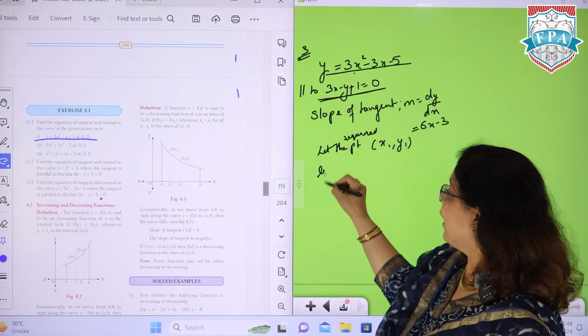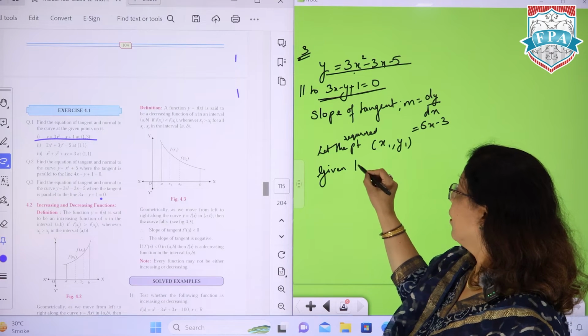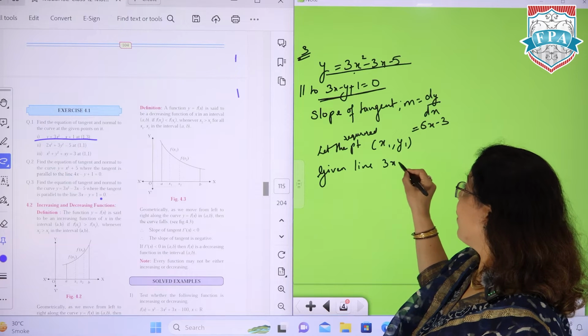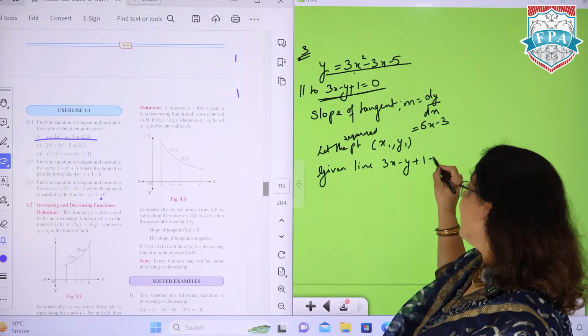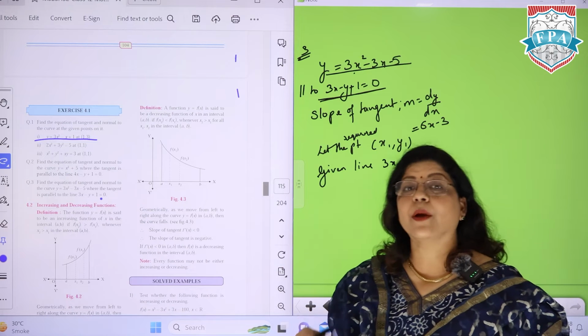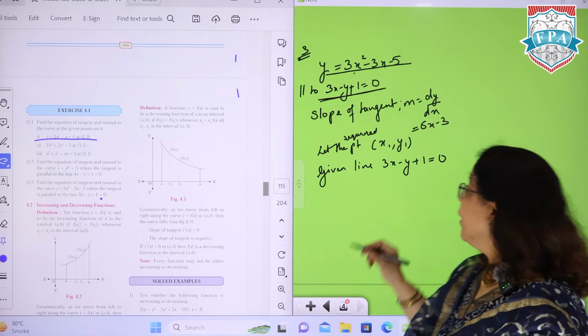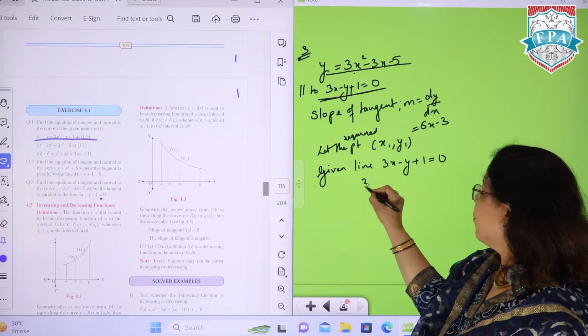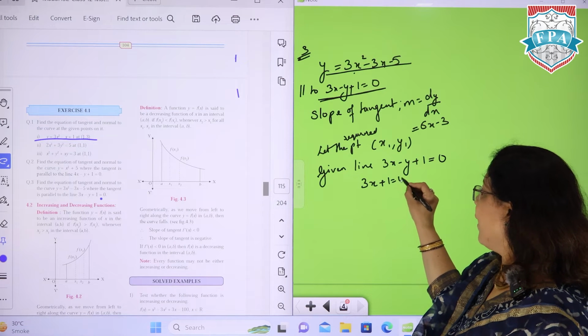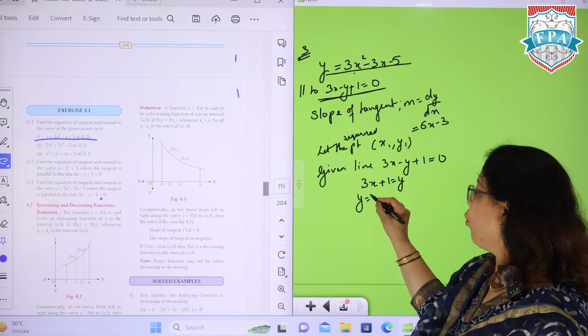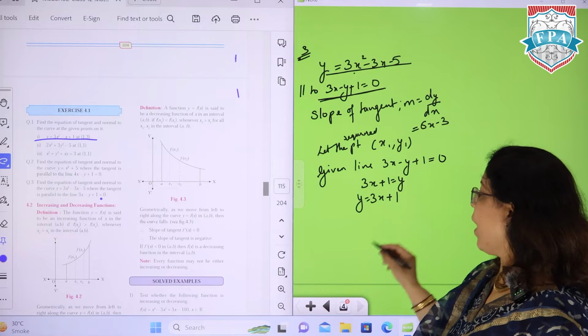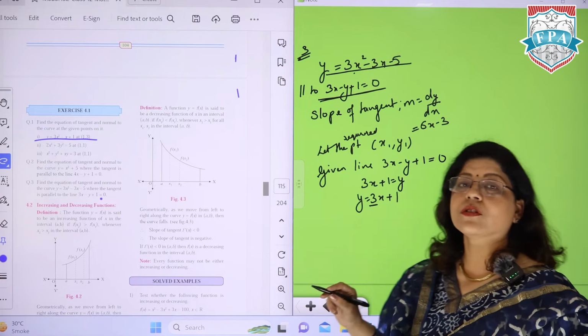सो गिवन लाइन है आपके पास 3x minus y plus 1. इसका स्लोप निकालेंगे because they are parallel, so they'll be equal. So your 3x plus 1 is y. इसको हम लिख रहे हैं in the format of mx plus c, and m becomes your slope.